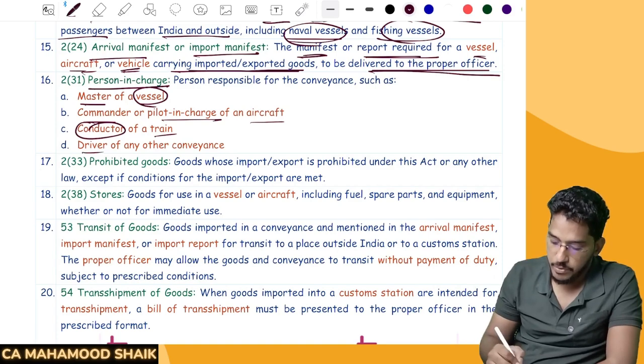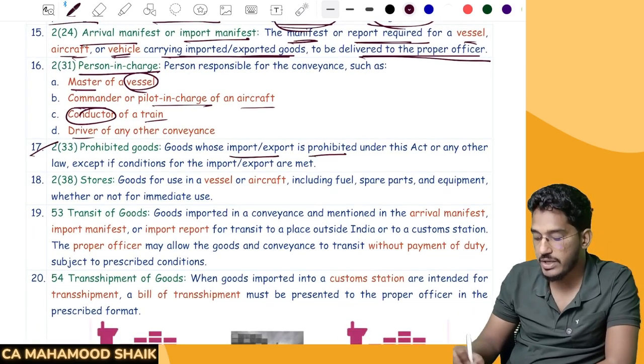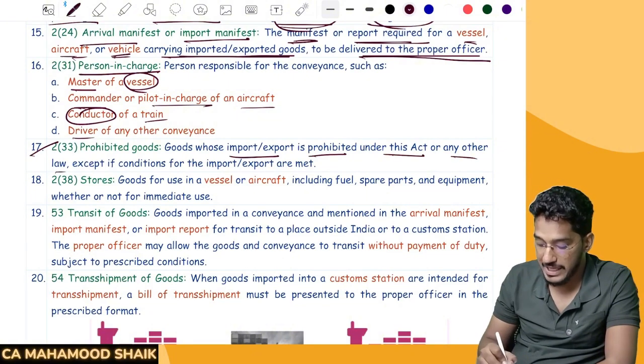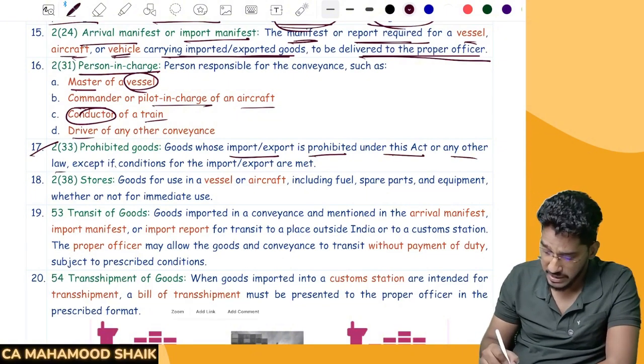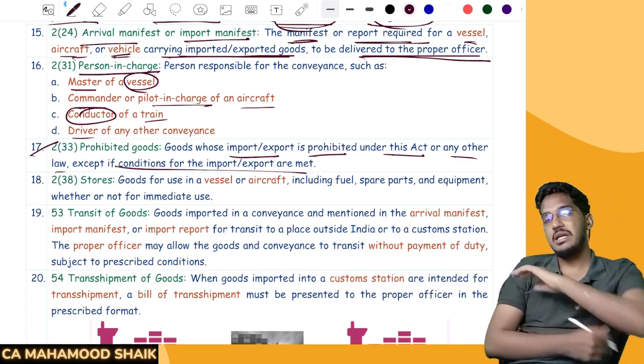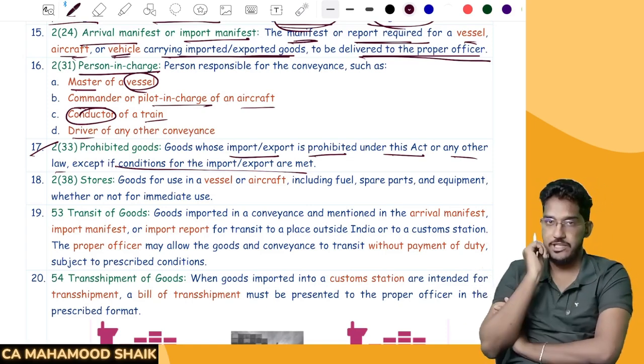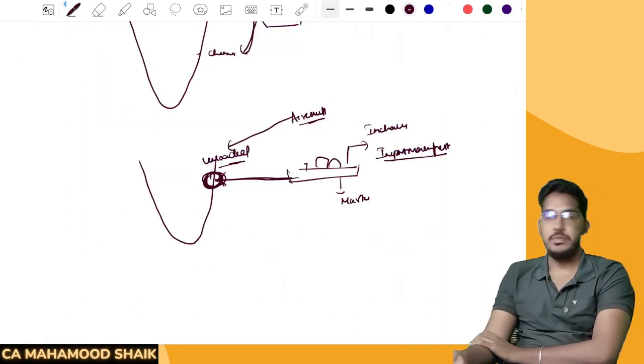Next. Prohibited goods. Sir, what are prohibited goods? Goods whose import or export is prohibited under this act or any other law, except if conditions for import or export are met. Sometimes the government will completely ban. These goods should not be imported. These goods should not be exported. So that we call them as prohibited goods.